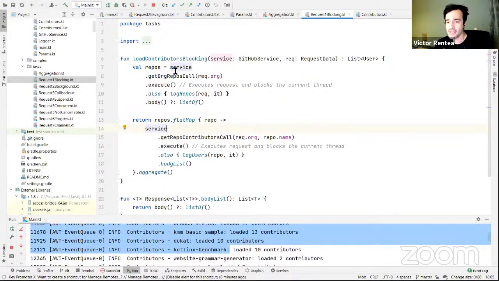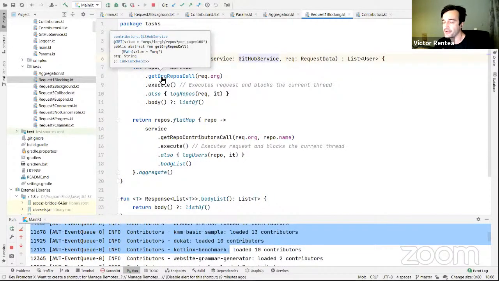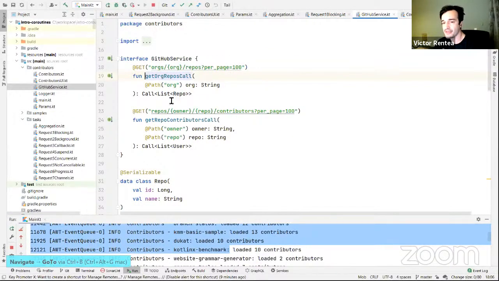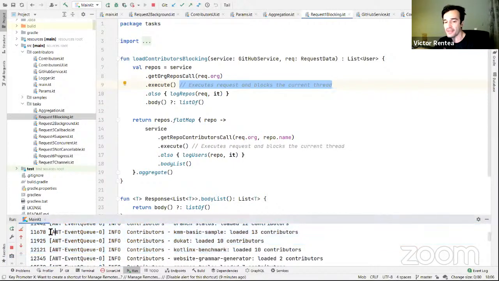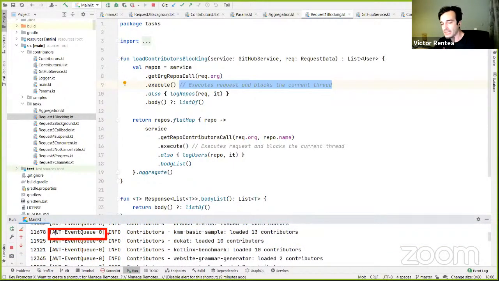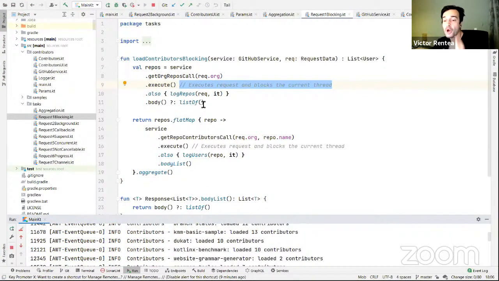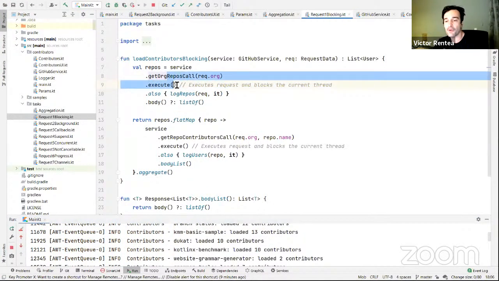And let's first understand the code. We have this GitHub service over here, which I'm currently calling, the get org repos call. This call right now is written in a not very smart way, returning me a call that I can then execute. When I execute, this blocks the thread that I'm currently on, and I am currently on the equivalent of a main thread from Android. This is from a Swing application. I am on a thread which is supposed to be drawing the screen, repainting the window. So I just froze the UI because I blocked the UI thread with networking, with doing blocking remote calls.